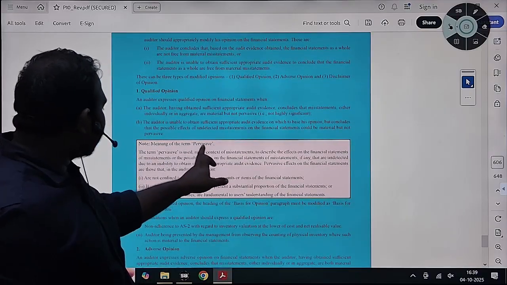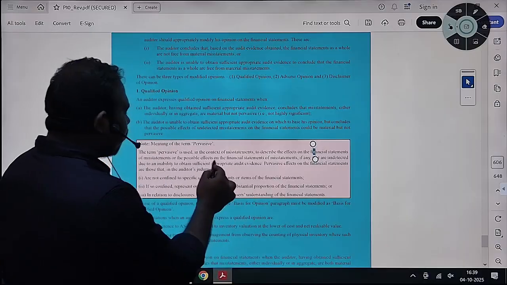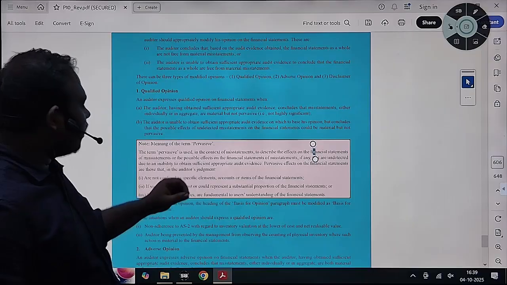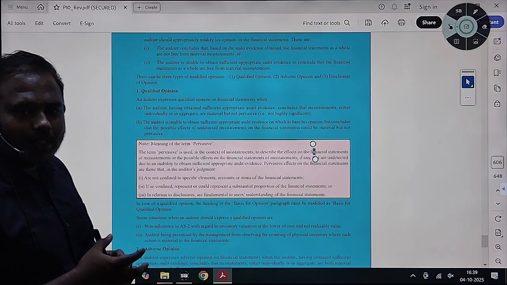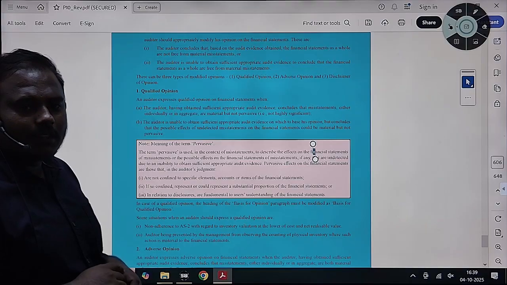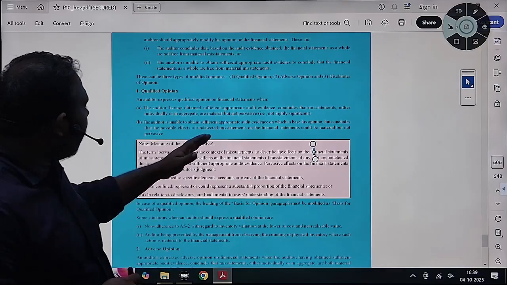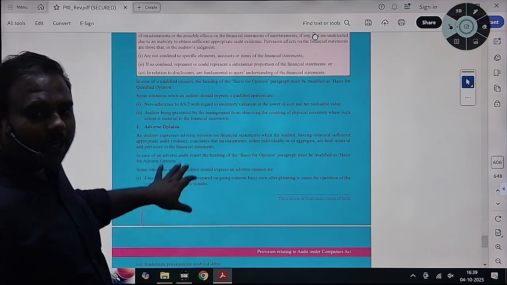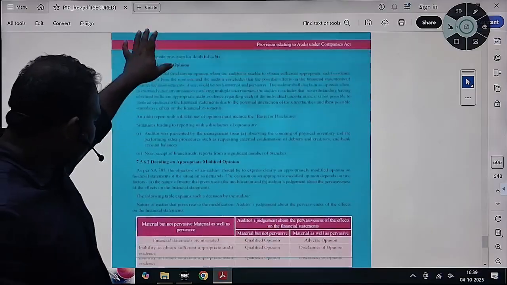See, the meaning of pervasive is mentioned here. It describes the effects on the financial statements, the possible effects, on the auditor's judgment. If it is spread over different line items of the financial statements, if it is affecting different assertions, then it is spread over various areas of the financial elements. Then you will give a disclaimer or adverse opinion. The material misstatements are pervasive. This is mentioned in the table.